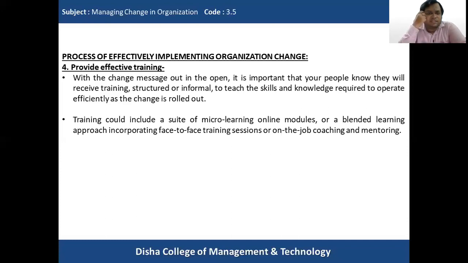So there are various ways in which these training programs can be done, which will help in enhancing the skills and knowledge of the employees. It can be micro-learning online modules, or a blended learning approach may be used, or incorporating face-to-face training depending upon the requirement of the employees, how much training they require. So depending on that, face-to-face training, online training, or a blended learning process where both online and offline training is used, that can be used.